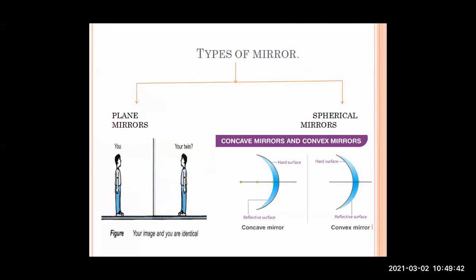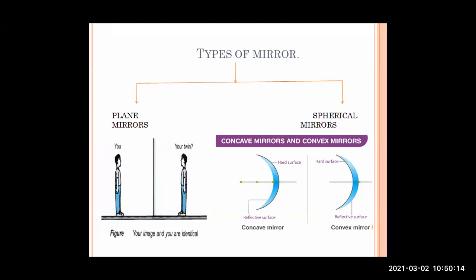Okay, now we are going to see types of mirrors. So you can see there are two types of mirrors. First one is the plane mirror, second one is the spherical mirror. You can see that under the plane mirror, in spite of writing many words and sentences, two diagrams are given so that you people will understand the difference between plane mirrors and spherical mirrors. Okay, so first, plane mirror.